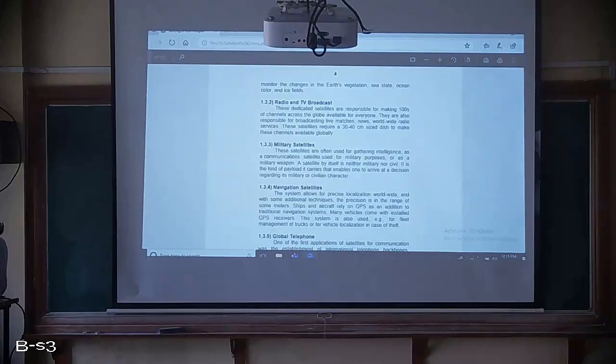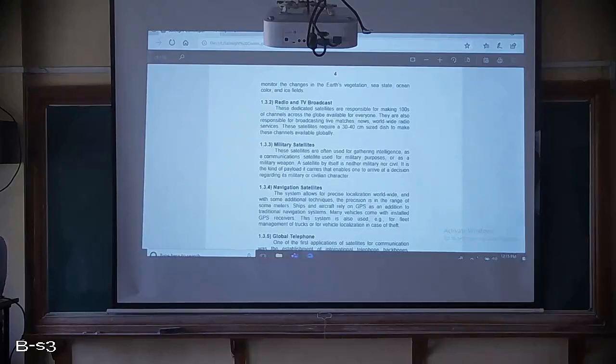Not only for that, but also for live channels. For example, some cricket match is going on. How to broadcast it? By using this satellite, which comes under the application of radio and TV broadcasting.